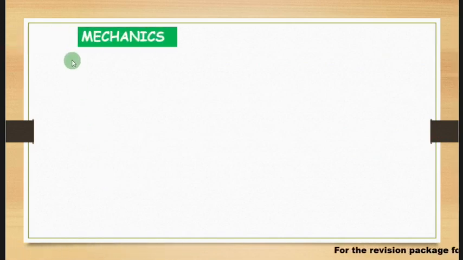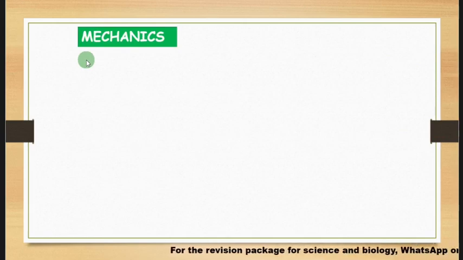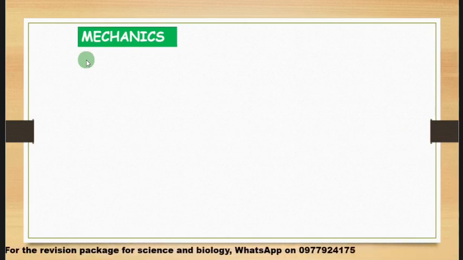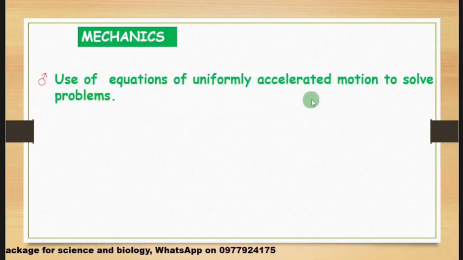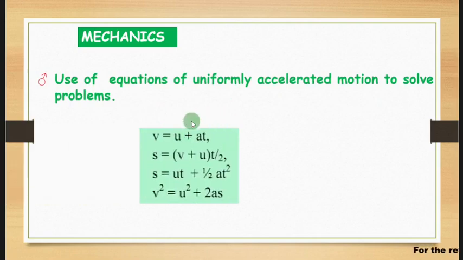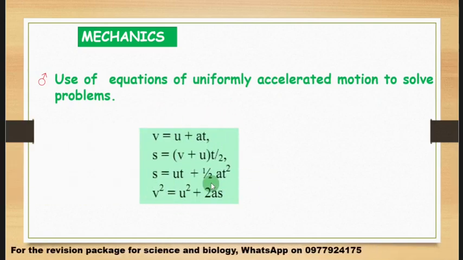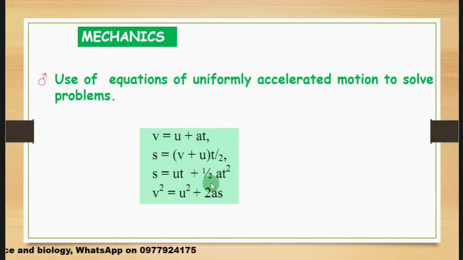And now look at another topic known as mechanics. Mechanics is in green. That means that this topic does not miss in the exam. Under this topic mechanics, we have these subtopics where you need to know how to use equations of uniformly accelerated motion to solve problems, and these equations are these ones here. You must be able to know and memorize them because you might need them in the exam.